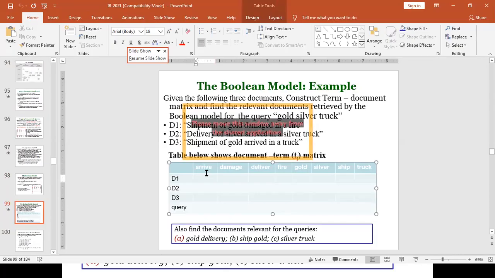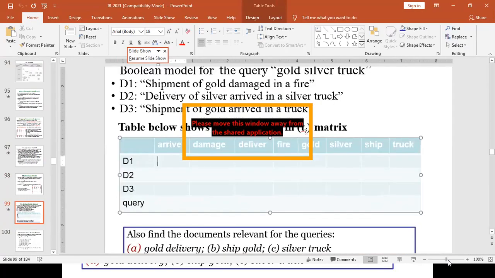Take arrive. Arrive doesn't exist within document 1. Arrive exists in document 2 and document 3.